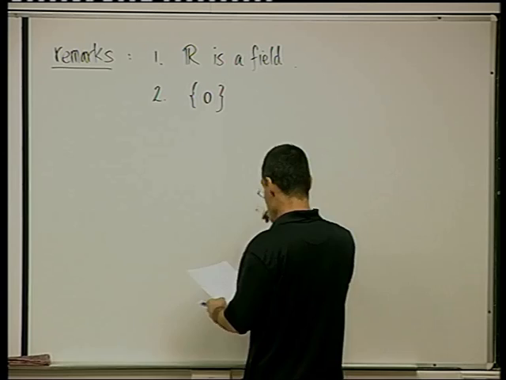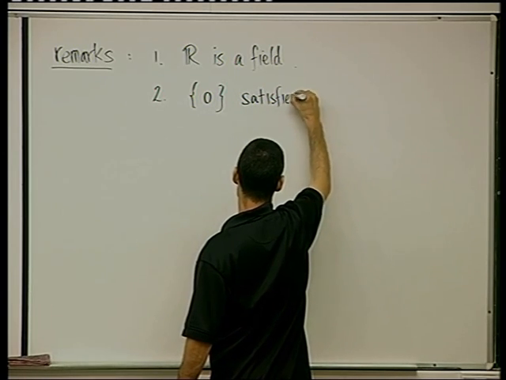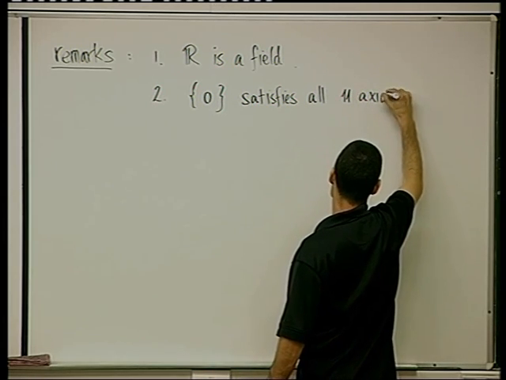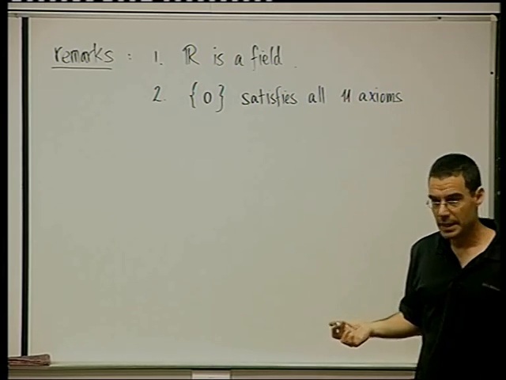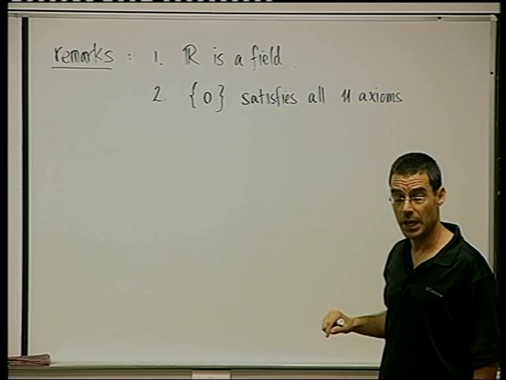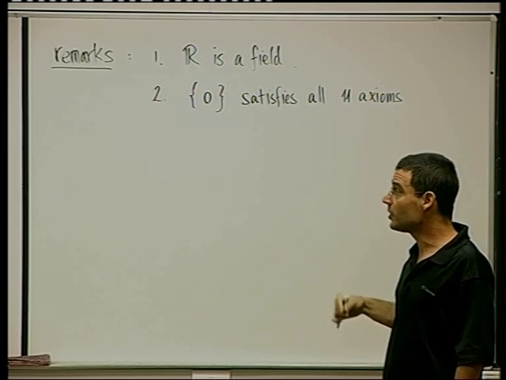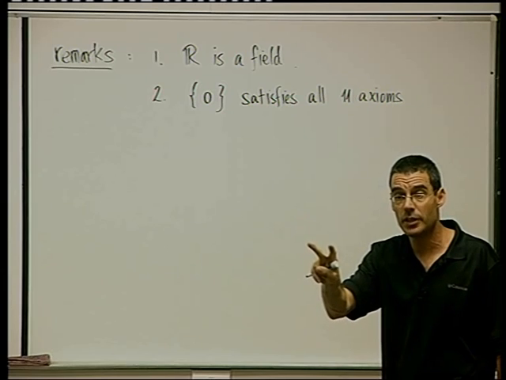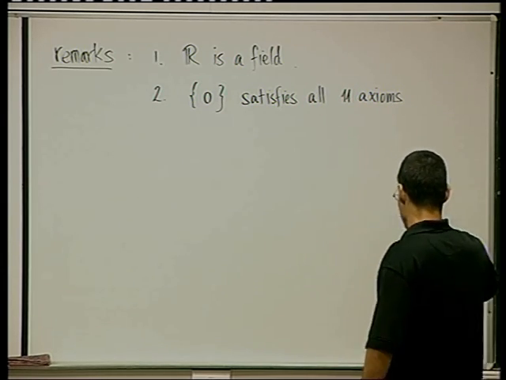So 0 satisfies all 11 axioms, but it's so dull that usually we don't consider it to be a field. So usually the convention is that when we discuss a field, there have to be at least 2 elements playing the roles of 0 and 1, and they cannot be the same.